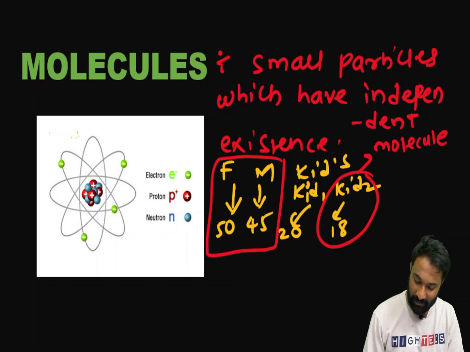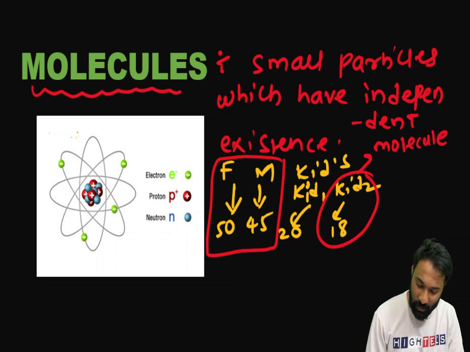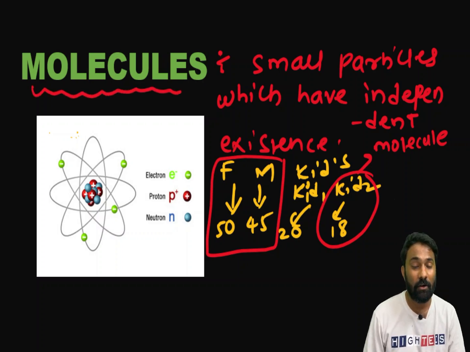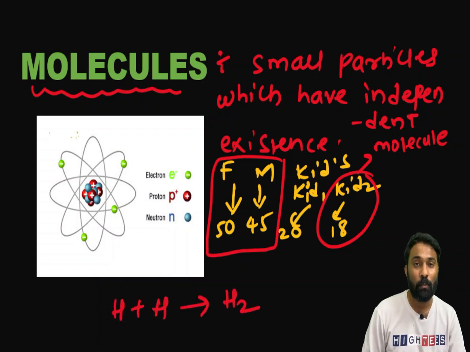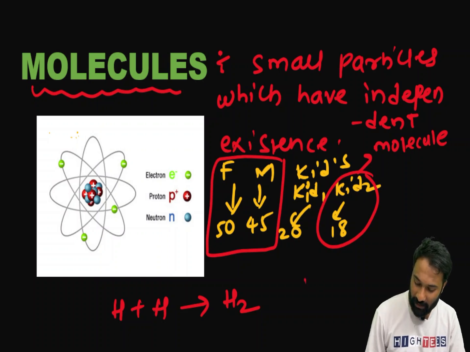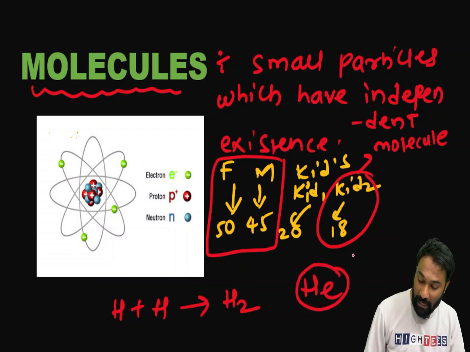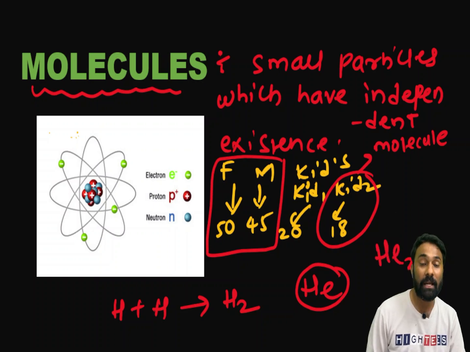Same thing. That is known as a molecule. In your lower classes, you may have studied that one or two more of the same atoms combine to give a molecule. For example, a hydrogen atom plus a hydrogen atom will give you the H2 molecule. Clear? But here I will tell you about the helium molecule. Here this helium molecule, we may not have He2.